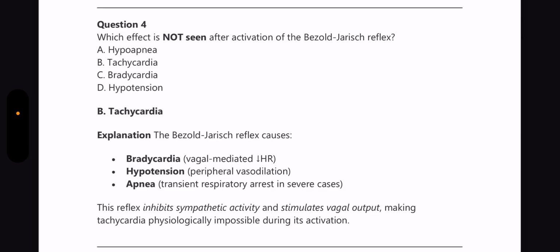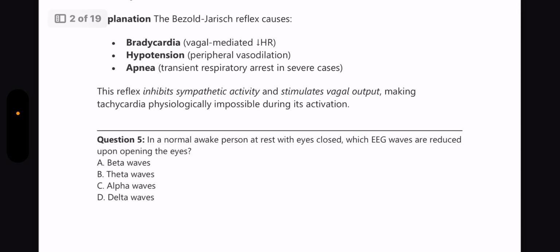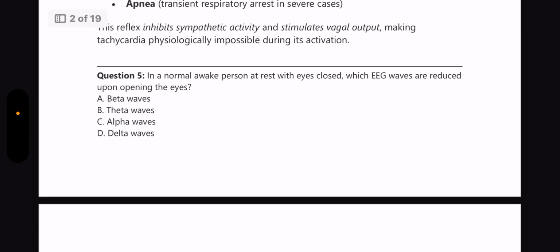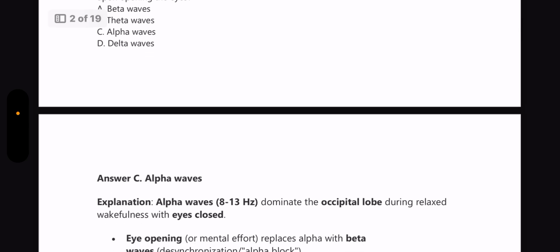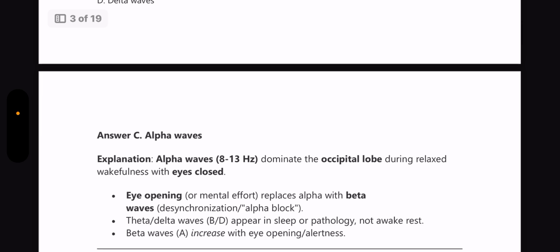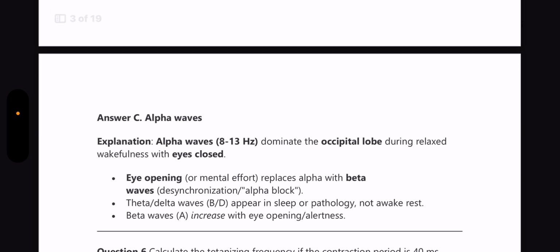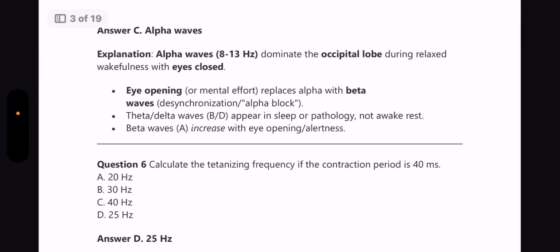Next, which effect is not seen after activation of Bezold-Jarisch reflex? Answer is tachycardia, because in Bezold-Jarisch reflex there will be bradycardia, hypotension and apnea. Next question, in a normal awake patient at rest with eyes closed, which EEG waves are reduced upon opening the eyes? Answer is alpha waves. Please have an idea about the different waves. Beta waves increase with eye opening or alertness, and theta or delta waves are seen in sleep or pathology and not in awake rest. So please learn about the frequencies and in which conditions they are seen.